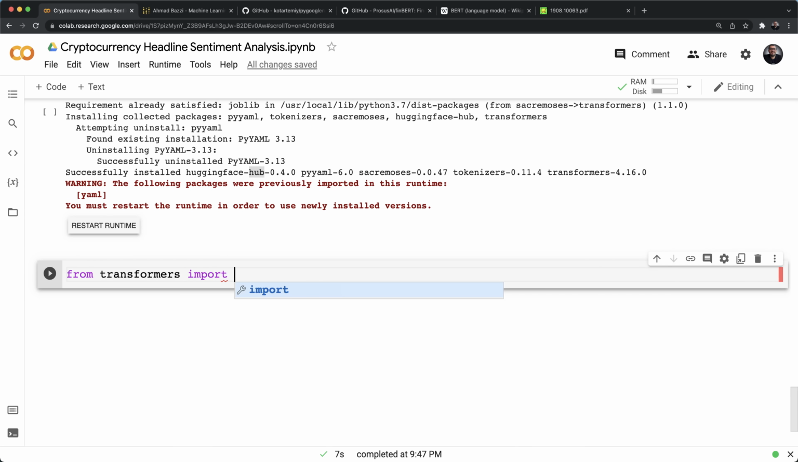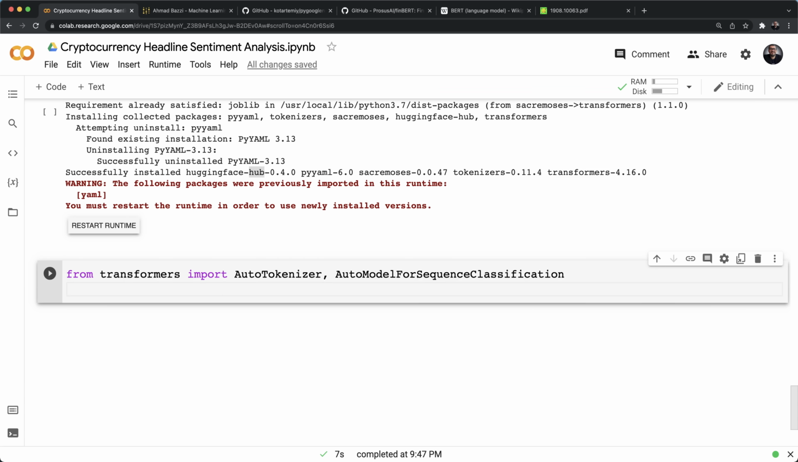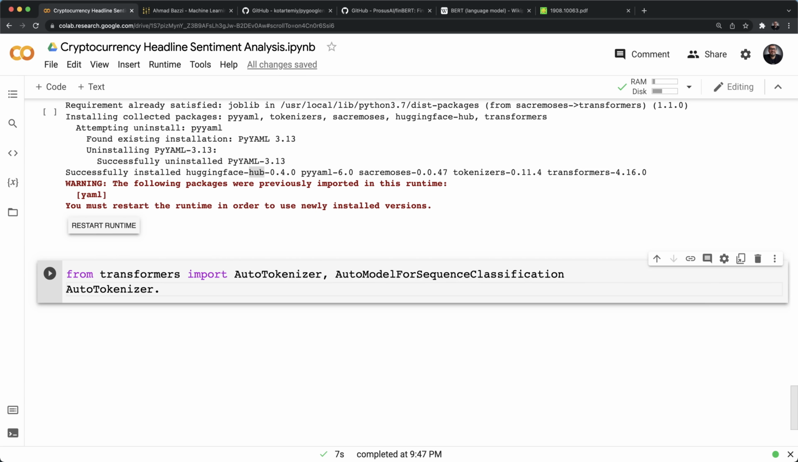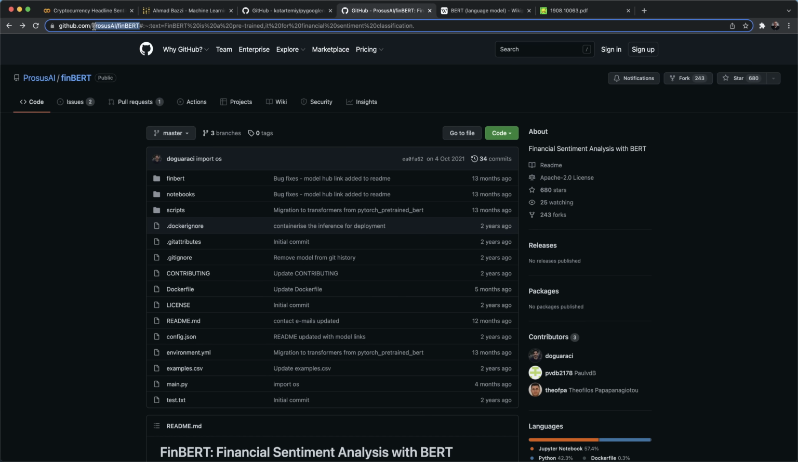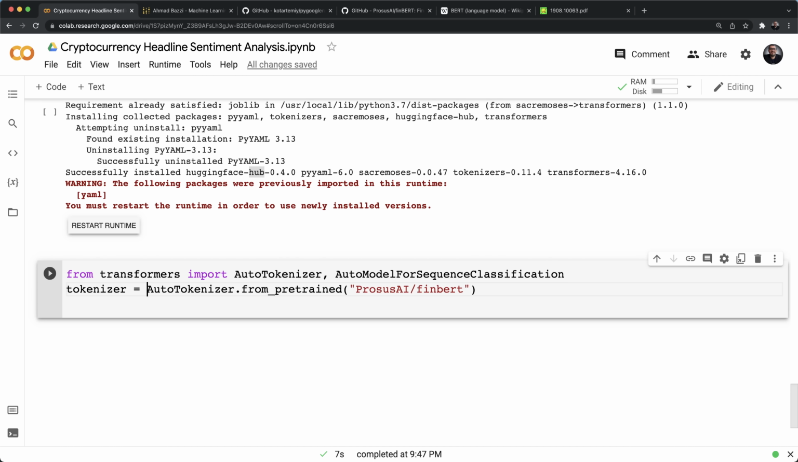So from transformers, we're going to import AutoTokenizer to get the tokenizer and the model. And we're also going to need AutoModelForSequenceClassification, I think it's classification, right? Now we're going to open an AutoTokenizer, and from_pretrained, we need this link right here, ProsusAI/finbert, as such. Okay, and we're going to save this in a tokenizer.